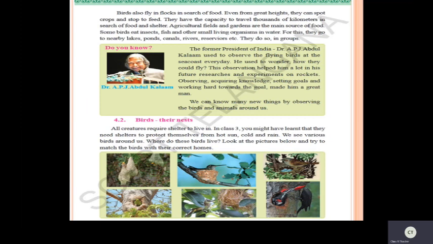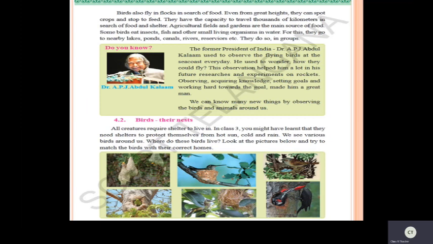This observation helped him a lot in his future researches and experiments on rockets. Yes, children. So you have to observe the birds so that you can also wonder how they are flying, how they are forming the patterns.